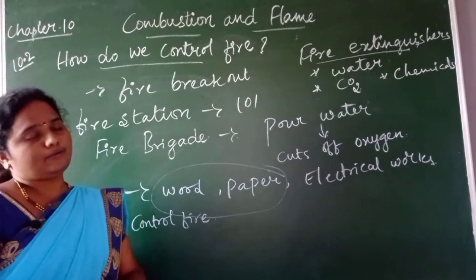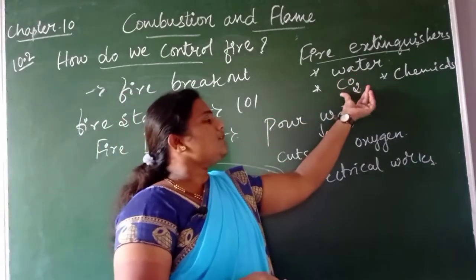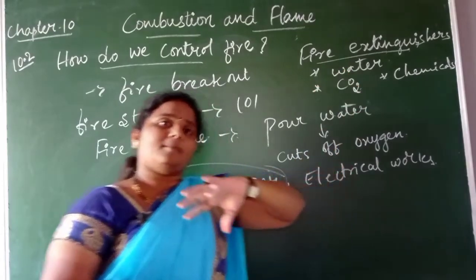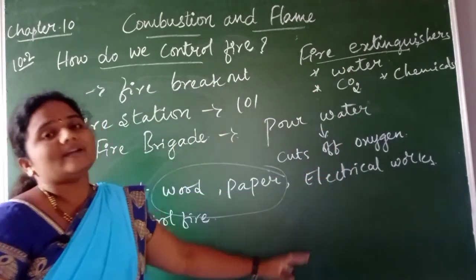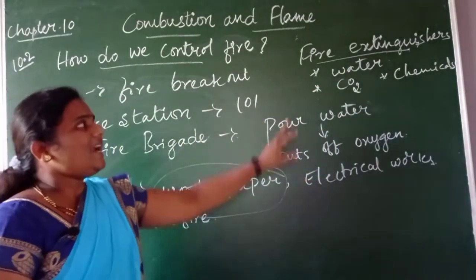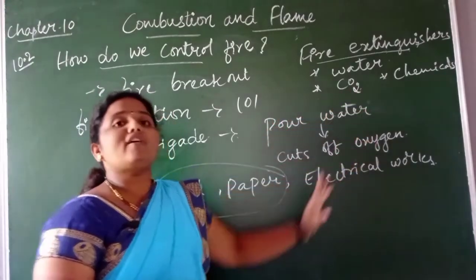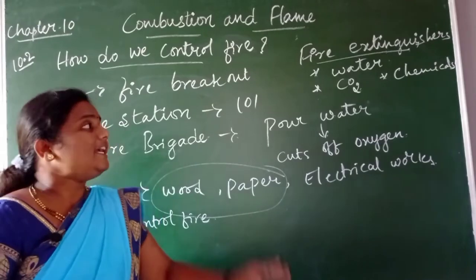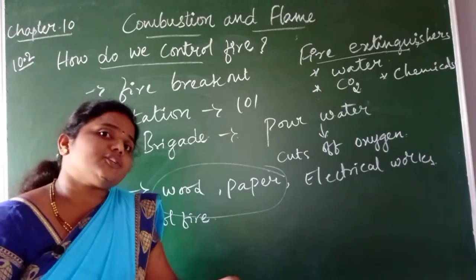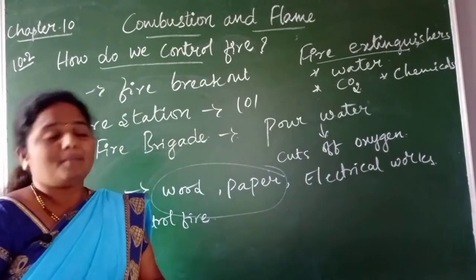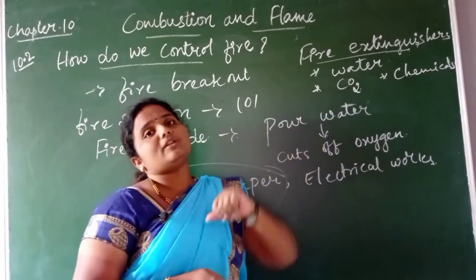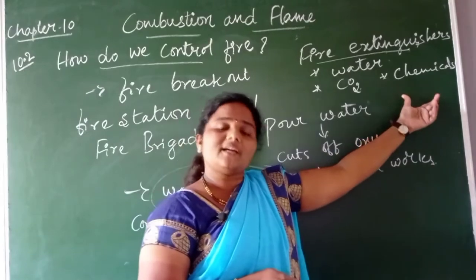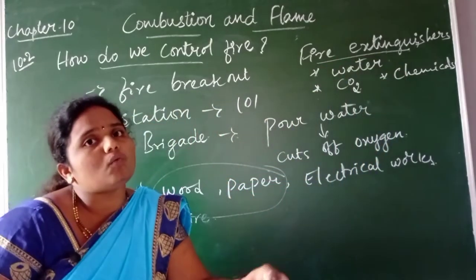When we use carbon dioxide, it forms a blanket over the combustible substances and reduces the heat over there. It also lowers the temperature of the substances. By doing so, we can easily control the fire. Similarly, with the help of chemicals also, we can control the fire.